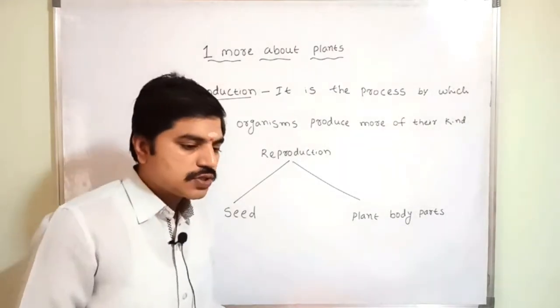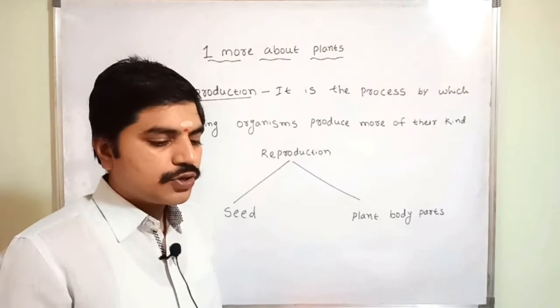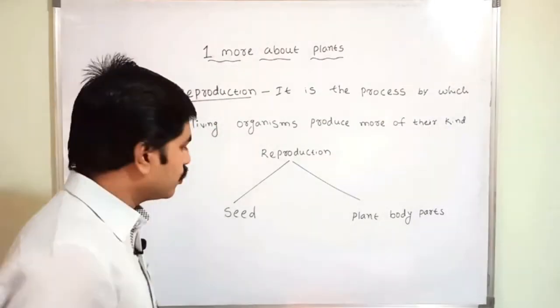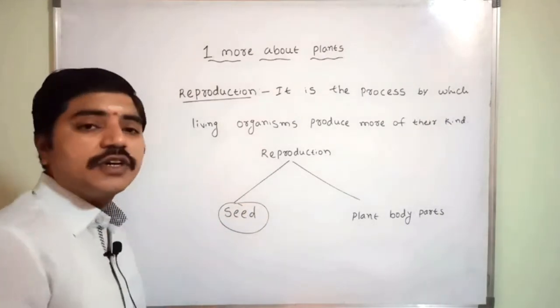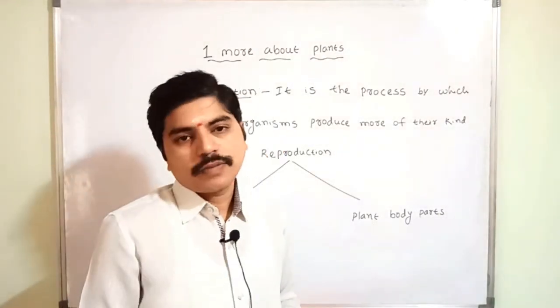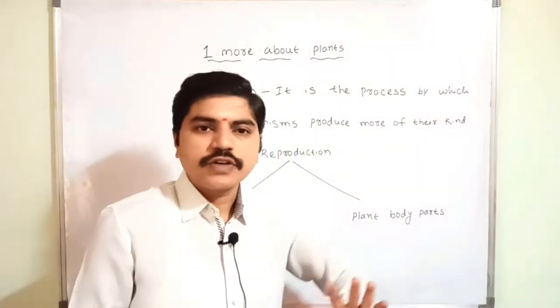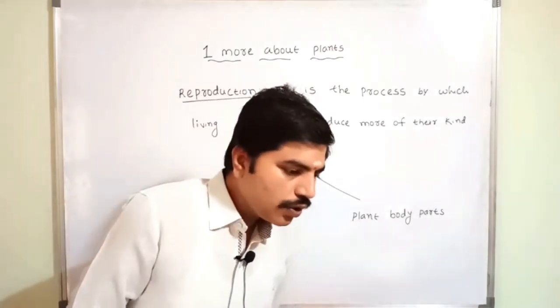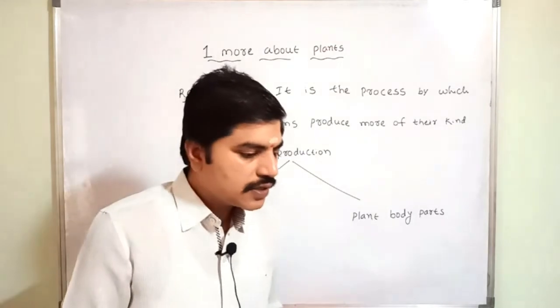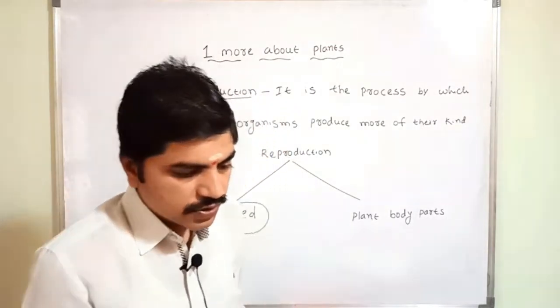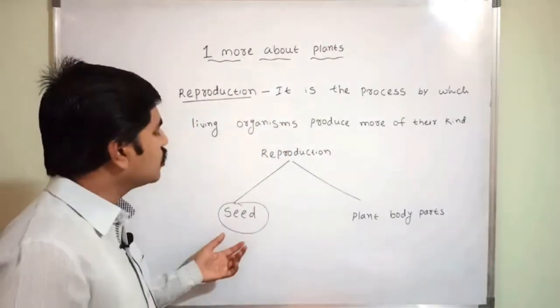The most common method of reproduction is through seeds. So the most common thing is seeds only. By seeds only we are trying to produce another plant. Most of the things, not every time, most. Okay, so the most common thing, the plants bear flowers. Okay, how will it be?